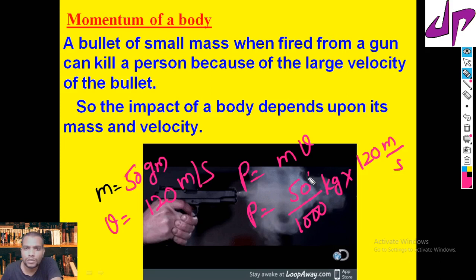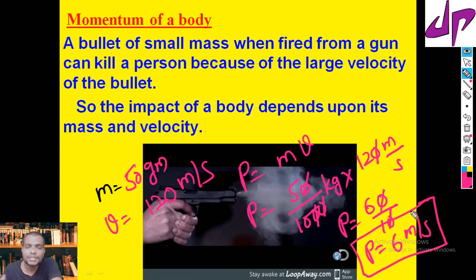Now if you do this calculation, one 0 gets cancelled and here one 0 also gets cancelled. Momentum P equals 6 kg meter per second.